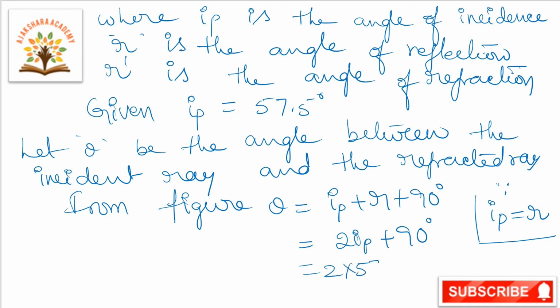So that is equal to 2 into 57.5 plus 90 degrees, which is 205 degrees. So theta is equal to 205 degrees. This is the final answer. Okay, next we will go to the next question.